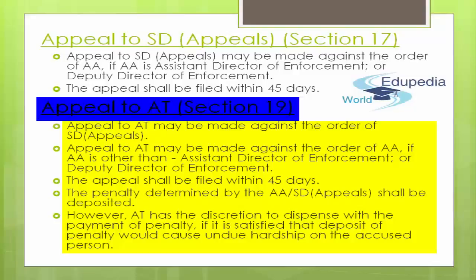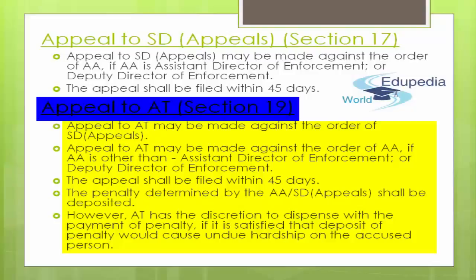Maybe that penalty amount is so huge for him to pay, or maybe that amount is small, but the overall income of that accused person is just not feasible, or he's just not capable enough to pay that penalty amount. Don't you think in that particular case that will be very much undue hardship on that particular person? Absolutely, it will be.